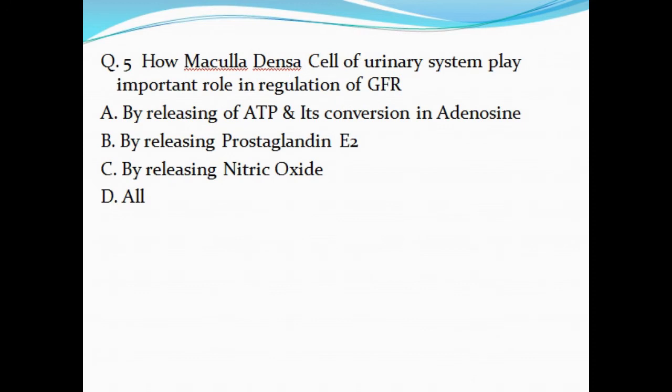Question number 5. How do macula densa cells of the urinary system play an important role in regulation of GFR? A. By releasing ATP and its conversion into adenosine, B. By releasing prostaglandin E2, C. By releasing nitric oxide, and D. All of these. So I have already given the answers to all of these questions in my lecture, so go through the lecture and answer in the comment box.